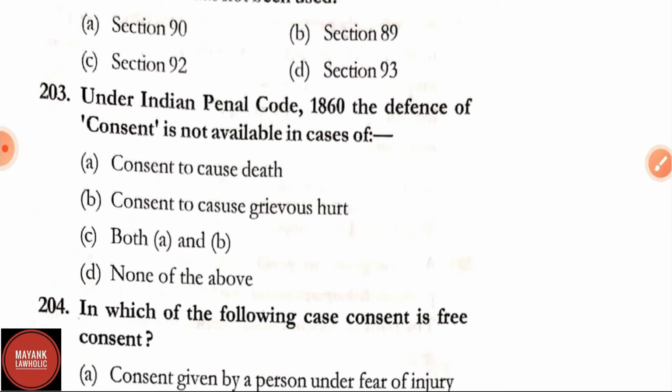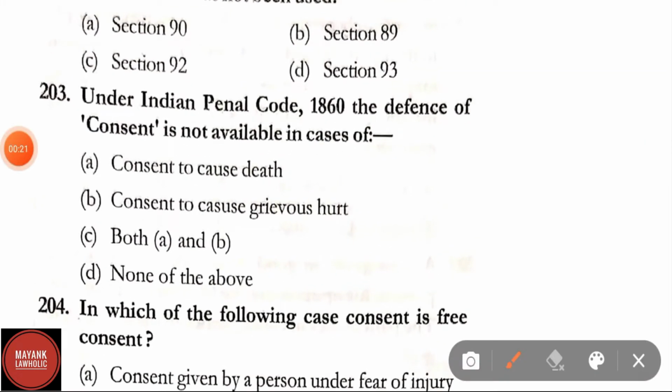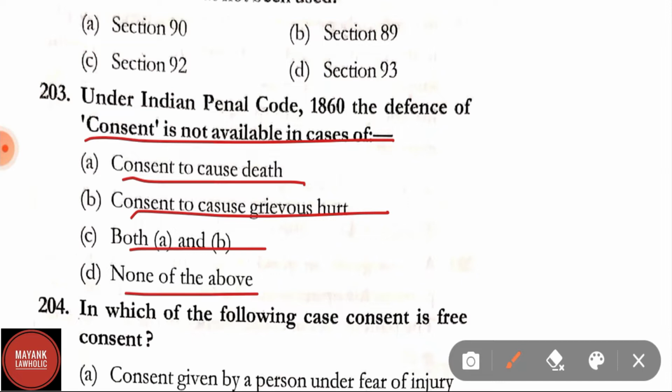Question number 203. Under IPC, the defense of consent is not available in the cases of: A, consent to cause death; B, consent to cause grievous hurt; C, both A and B; D, none of the above. Correct answer is option C, that is both A and B, consent to cause death and consent to cause grievous hurt.